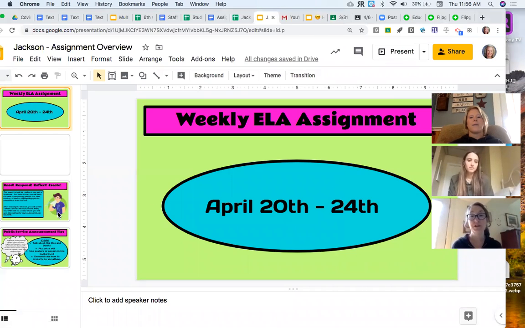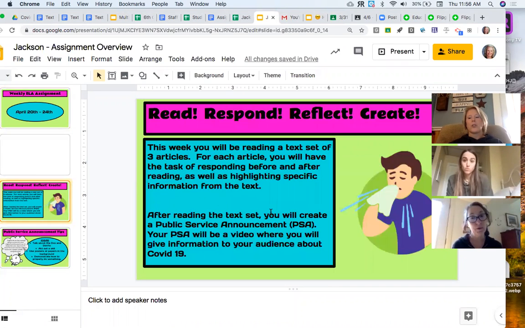COVID-19. Which I may or may not have had last week. Yeah, that's right. I don't know. She was a little under the weather. I was very sick, but I'm much better now. That's what matters. Exactly.